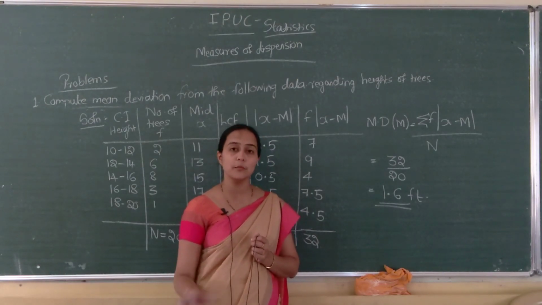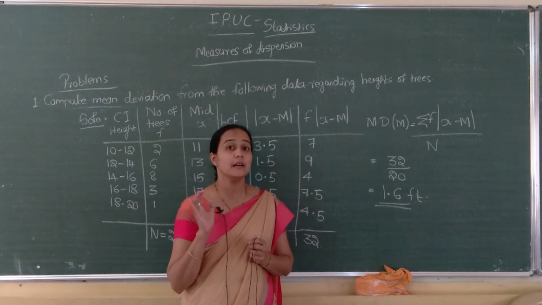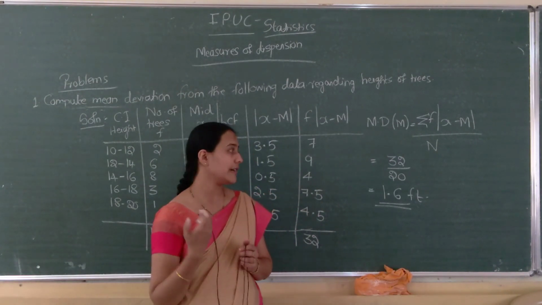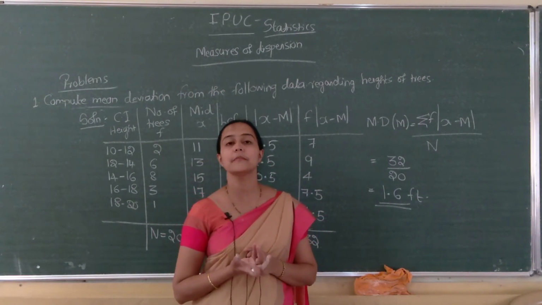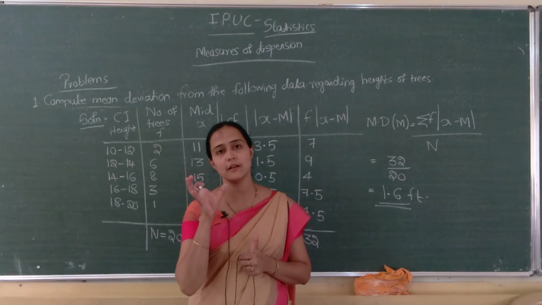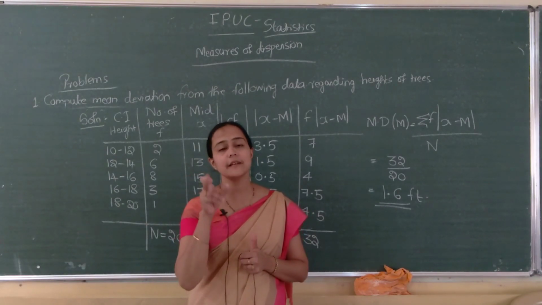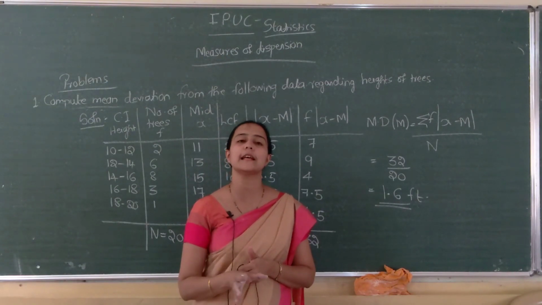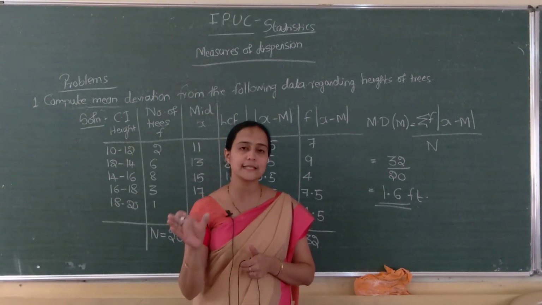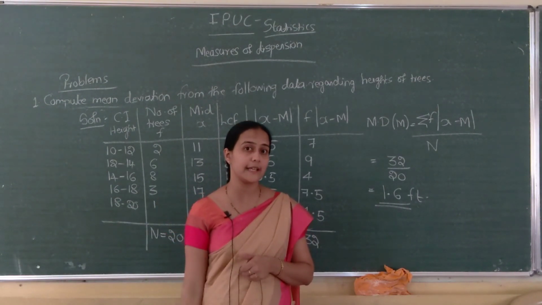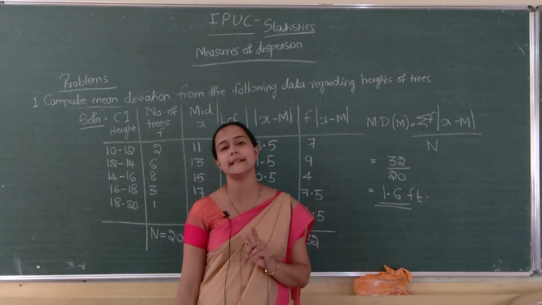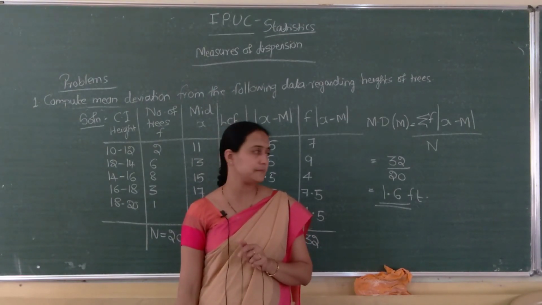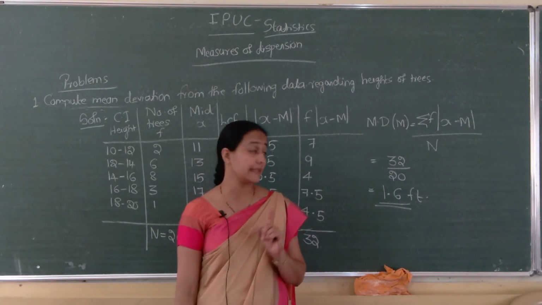Mean deviation from mode in the case of raw data we saw. So what do we have to do first? If it is mean deviation from mode, we have to compute the mode. Next, one column for mod x minus z. So in total, that is sigma mod x minus z divided by small n in the case of ungrouped data or raw data.